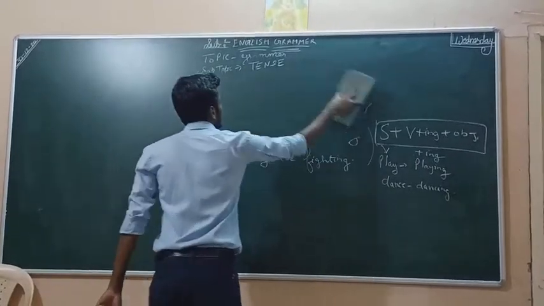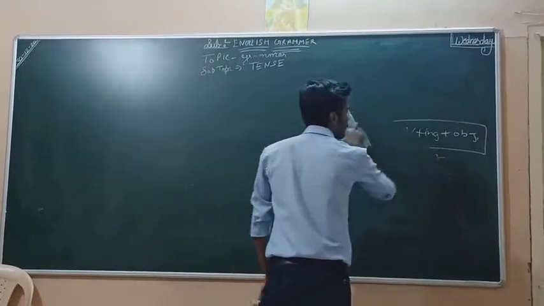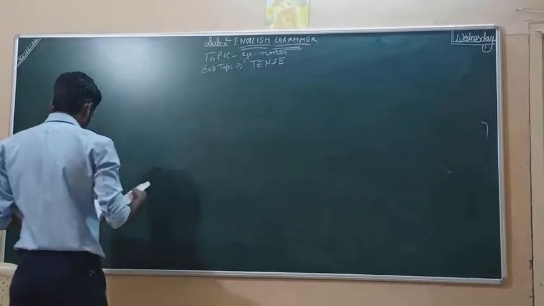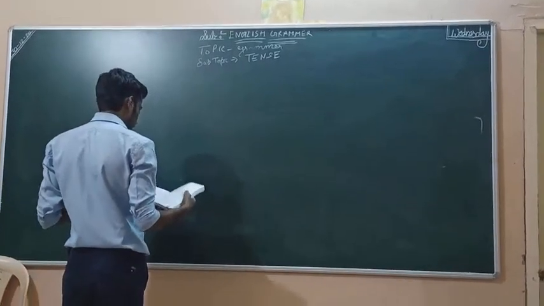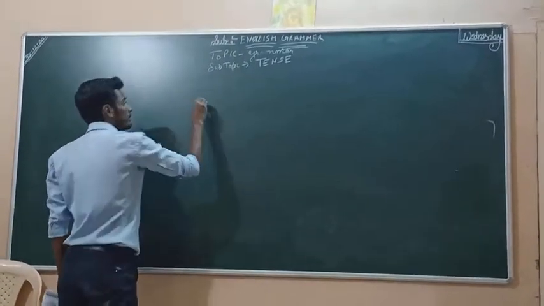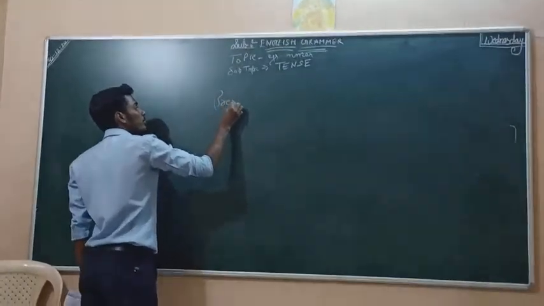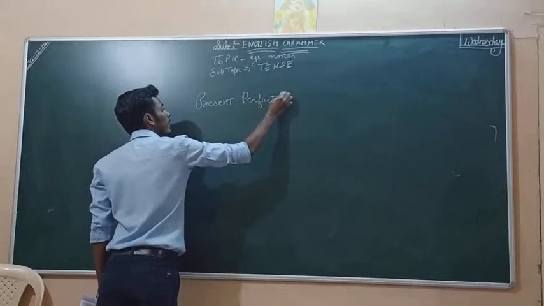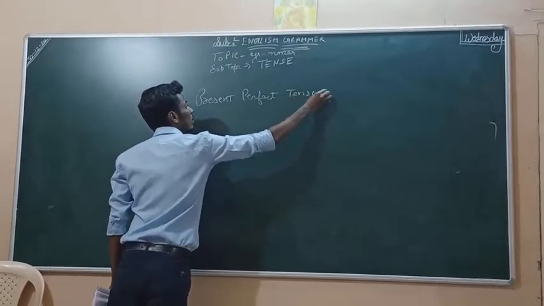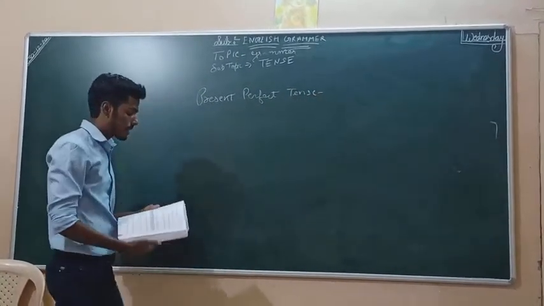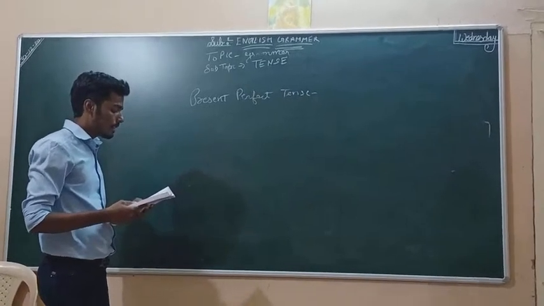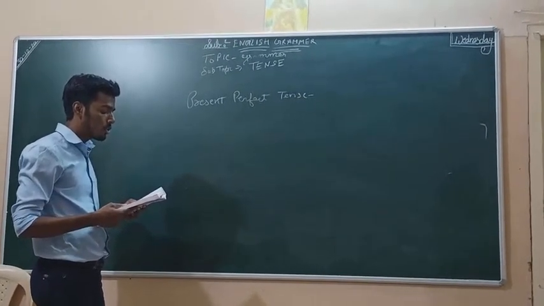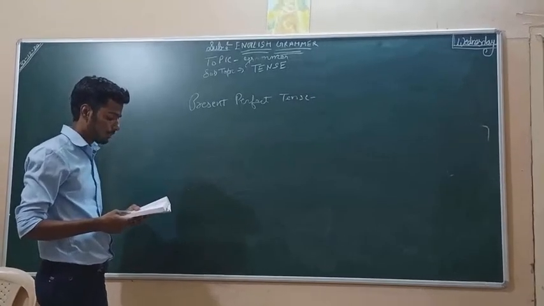Next is present perfect tense. The present perfect tense is used to indicate completed activities in the immediate past with just.